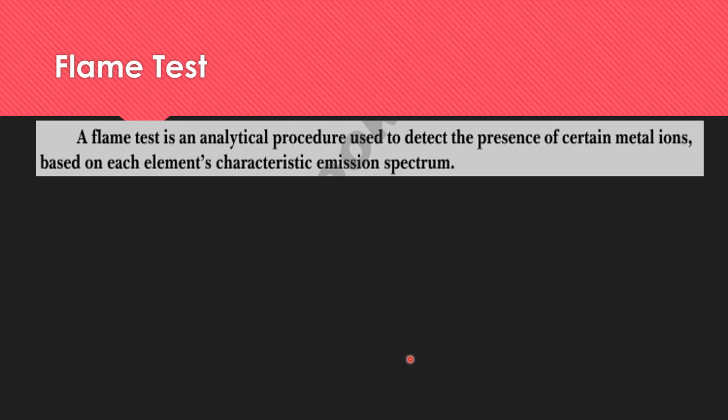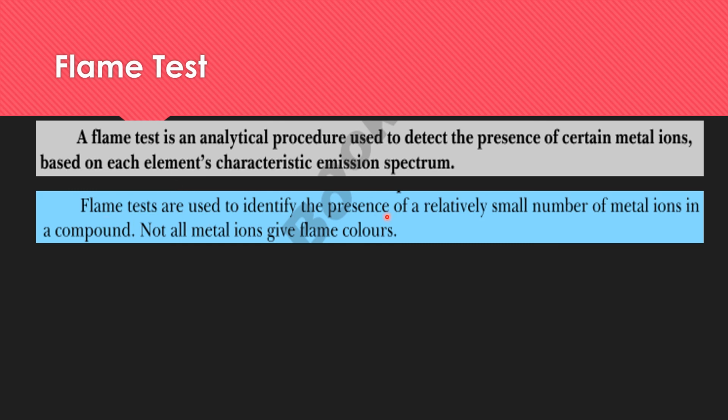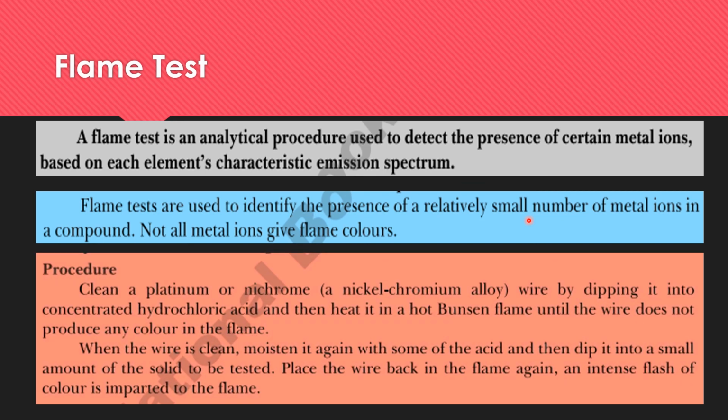A flame test is an analytical procedure used to detect the presence of certain metal ions based on each element's characteristic emission spectrum. Some elements produce a characteristic flame when they are burned in the flame. So they have a characteristic color of the flame, and this characteristic color is used to analyze them. Flame tests are used to identify the presence of a small number of metal ions in a compound, and not all the metals give the flame test. Few metals give this test, and they can be identified by this flame test.